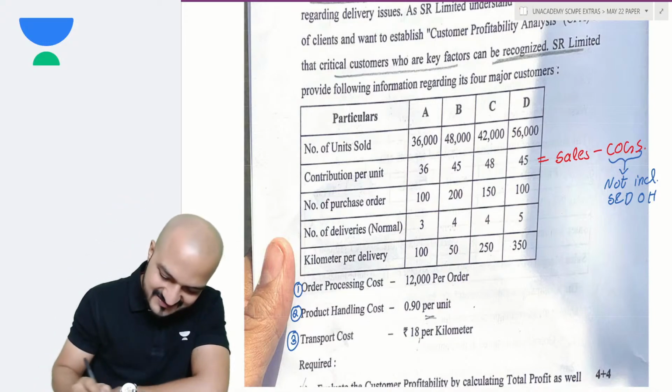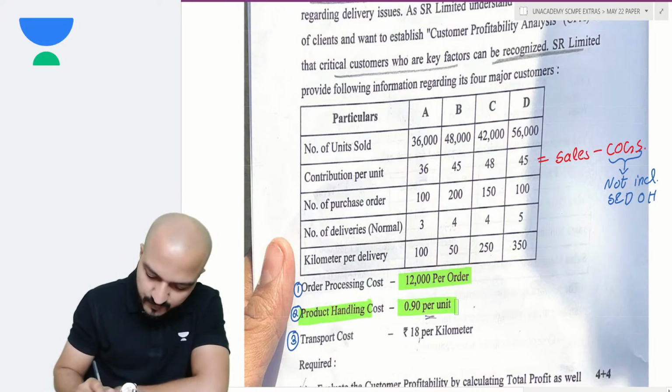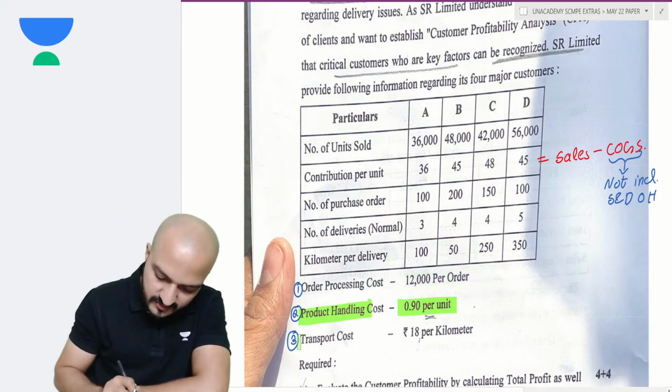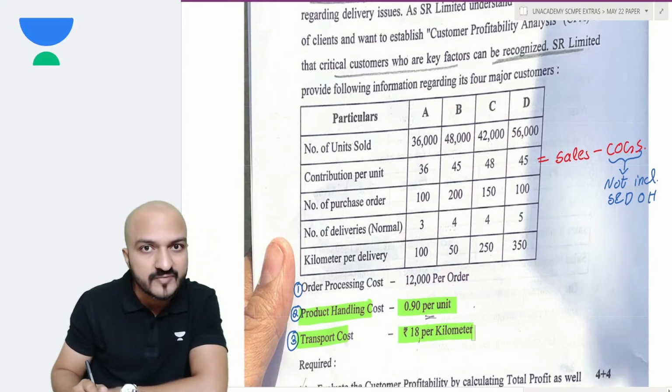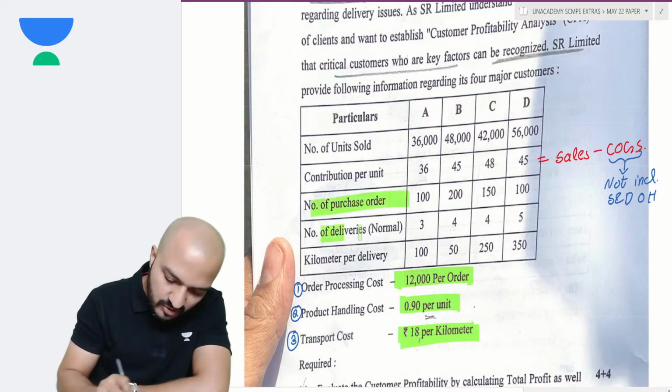Order processing cost is rupees 1200 per order. Product handling cost is rupees 0.9 per unit. And transport cost is rupees 18 per kilometer. These are your 3 cost driver rates given, and you are given the cost drivers here.